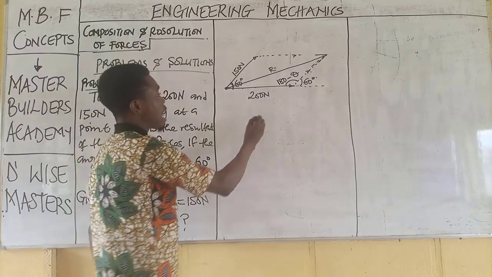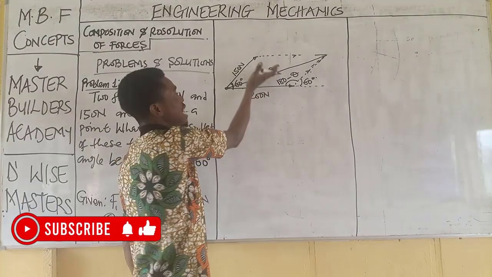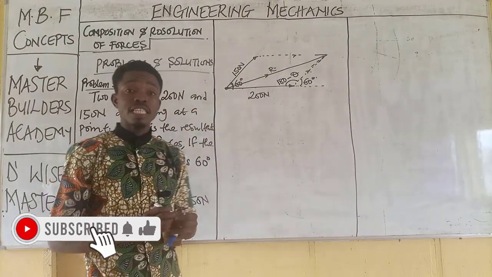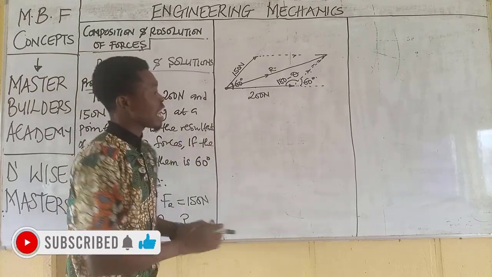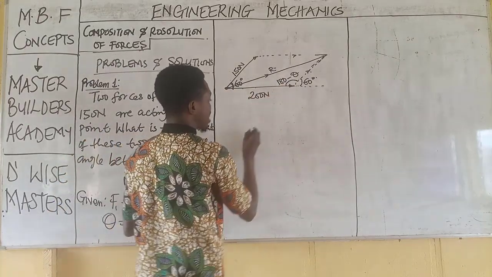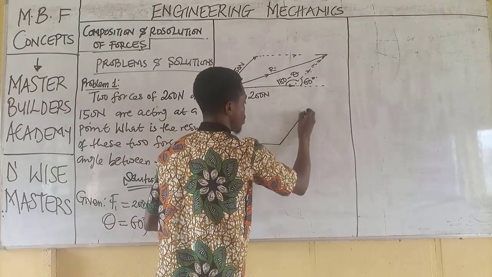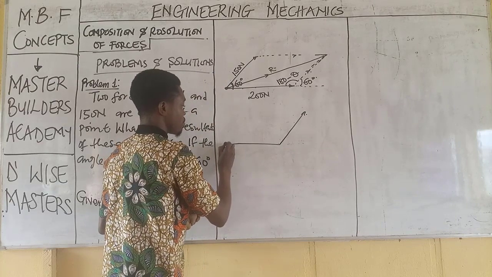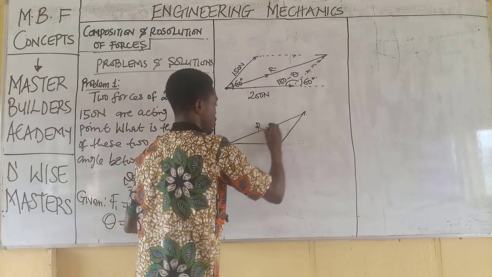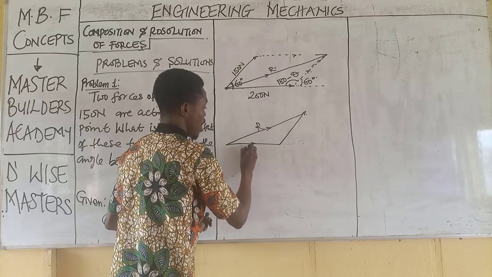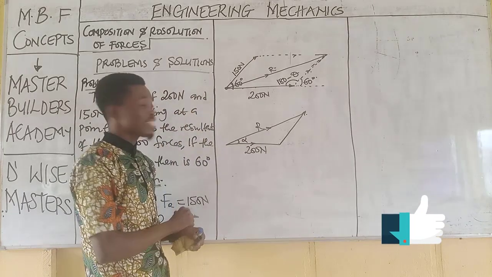Now, we can pick one of these triangles. Remember, this is the resultant, so we can pick either the top section of this figure or the bottom section. If we pick the bottom section, we will have this sketch. This becomes the resultant, this becomes F1, which is 200, and this is the direction of the resultant.